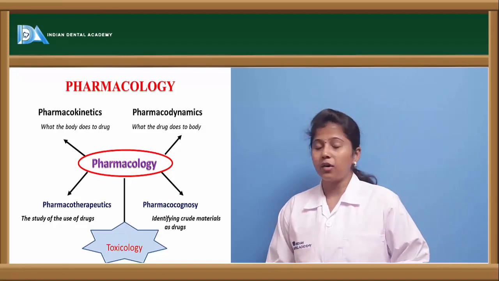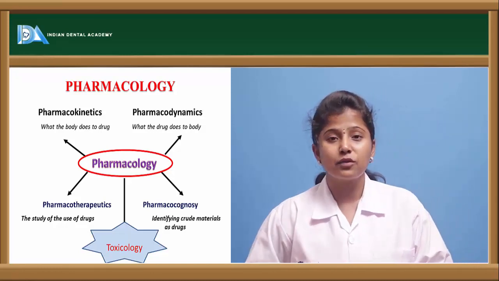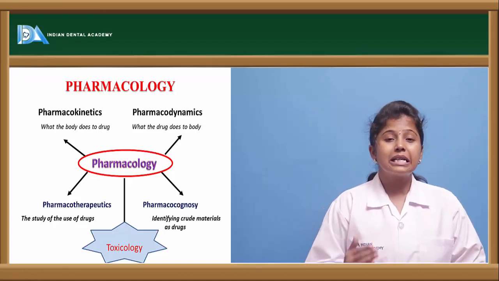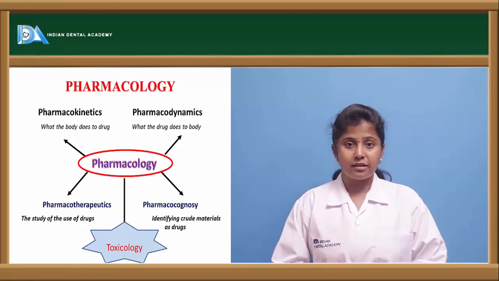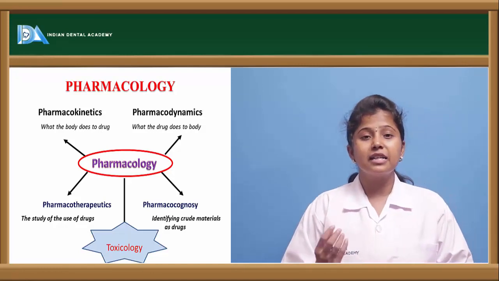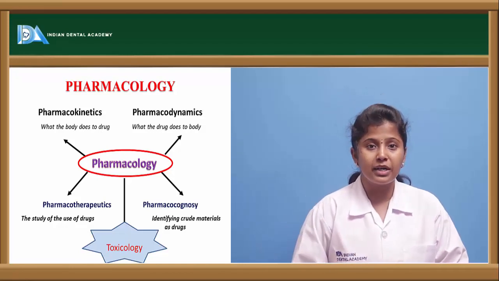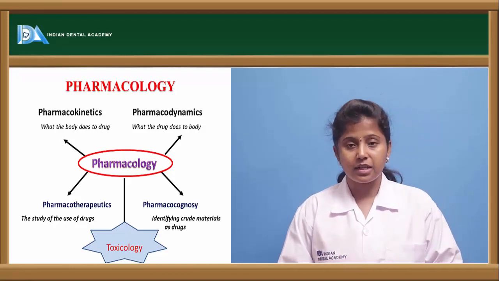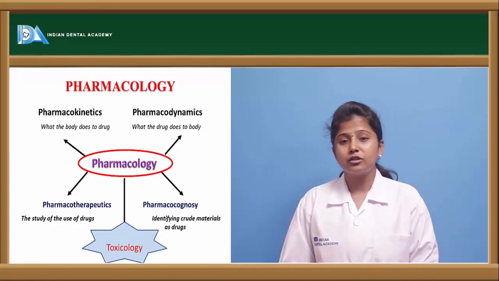The other one is pharmacognosy. Pharmacognosy is considered a branch of pharmacology because there are naturally occurring plant compounds which are useful as drugs. Here we identify the therapeutic compound which is essential as a useful component to treat a disease. That is the reason pharmacognosy is also a branch of pharmacology.